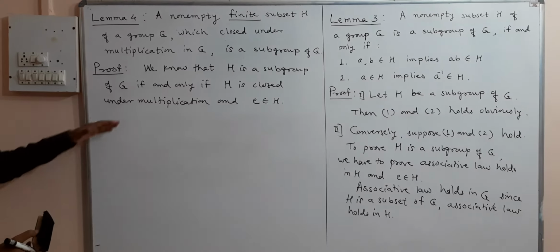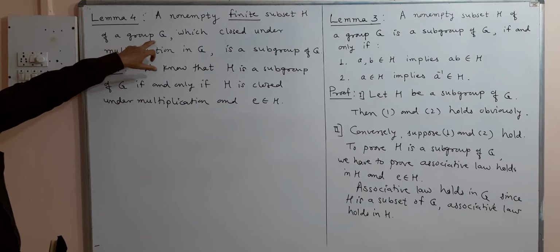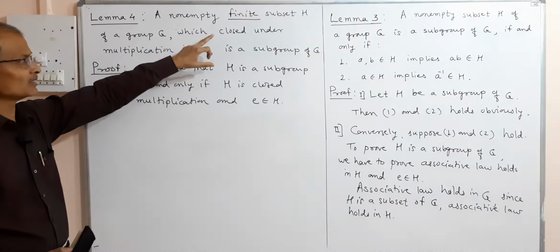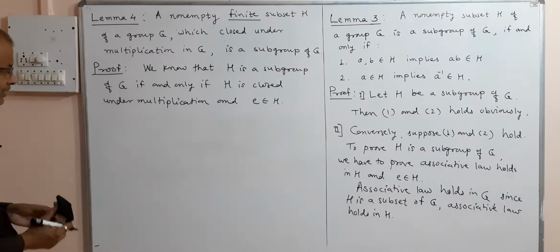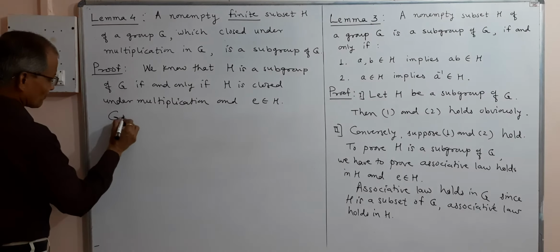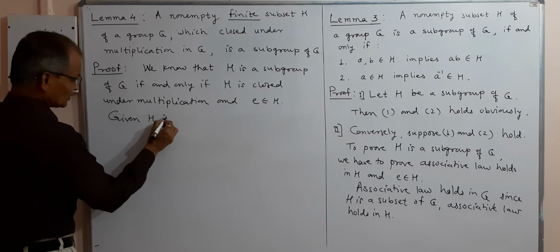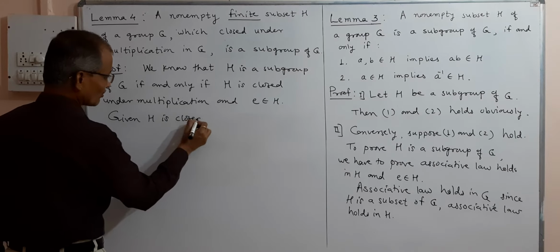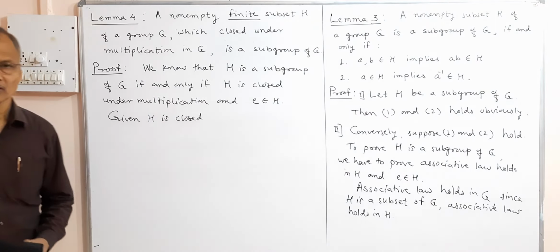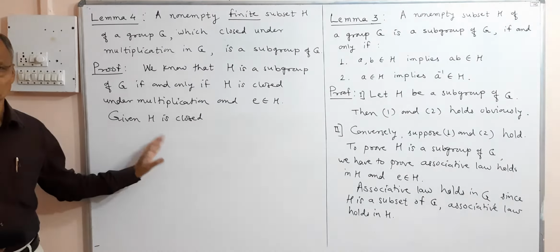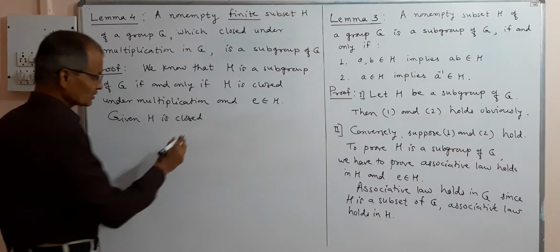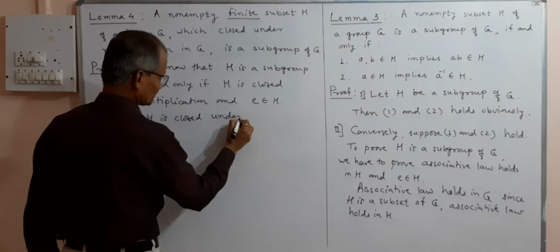So this we know. Now in the statement of the lemma, it is given that H is closed under multiplication. Closure property is satisfied by the elements of H, means H is closed under multiplication.